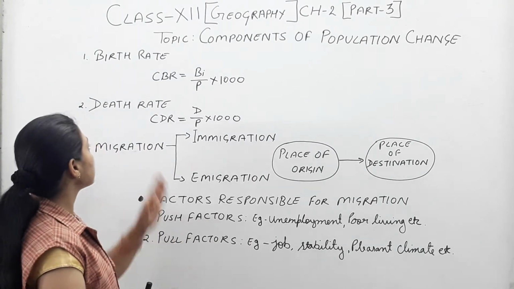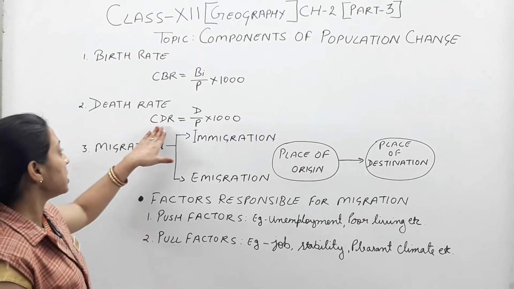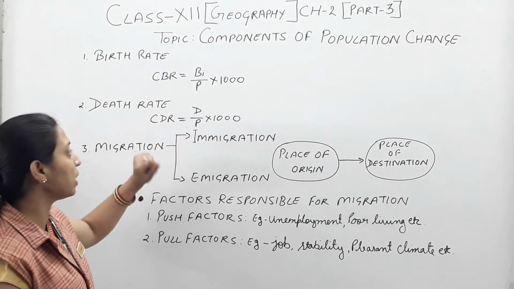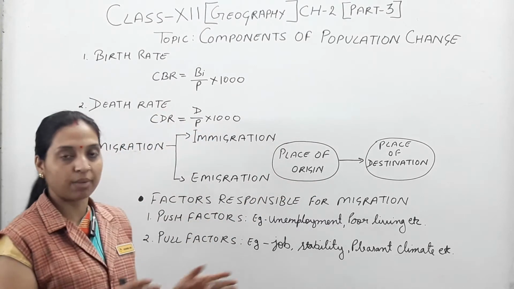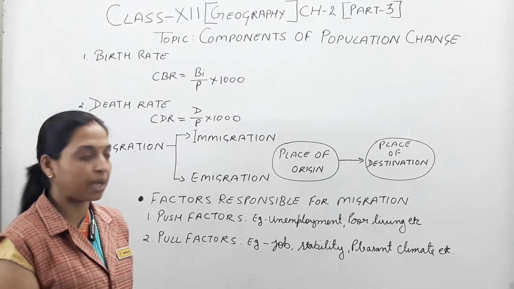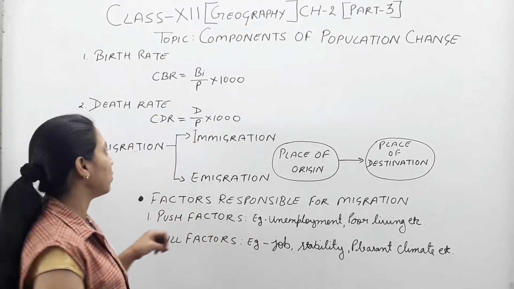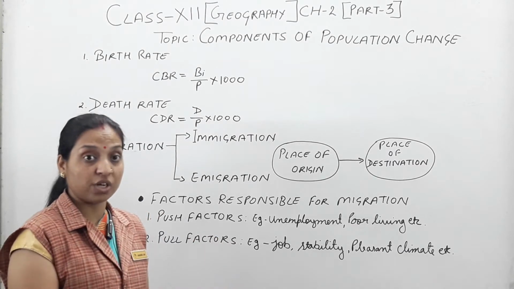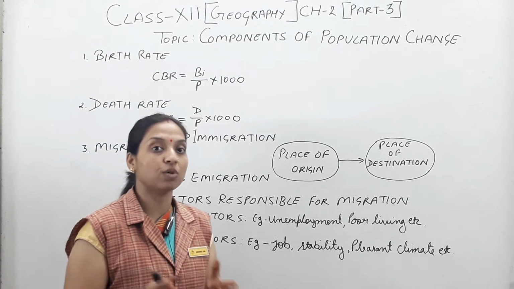Now come to the next part, death rate. Another term used for the death rate is CDR, it means crude death rate. How do we calculate? D refers to the deaths, P is the population, same thing, in the mid time period, and multiply by 1000. It means in a year, how many people's deaths there are per 1000 population.